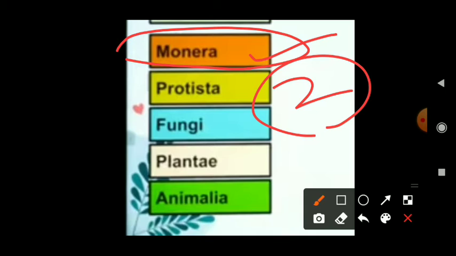In Monera there are prokaryotic unicellular organisms, but in Protista they are eukaryotic. For example, chrysophytes, dinoflagellates, euglenoids, slime molds and protozoans all come in Protista. They have flagella and a well-developed nucleus.